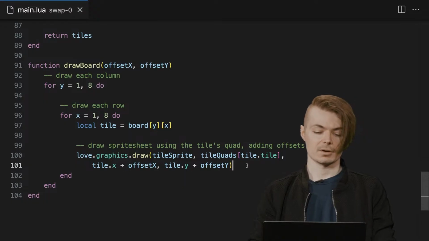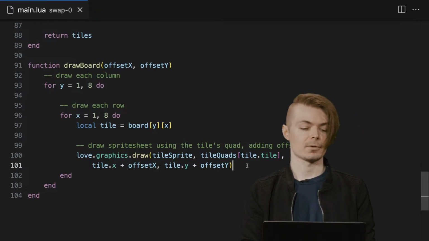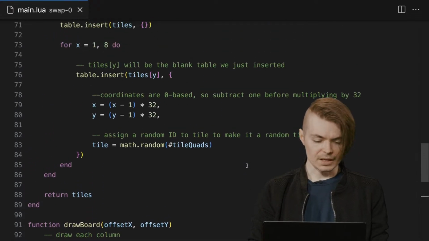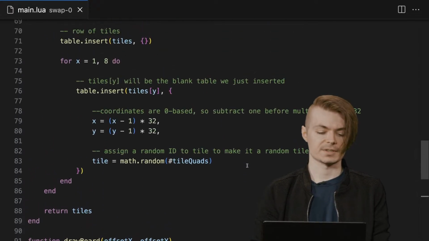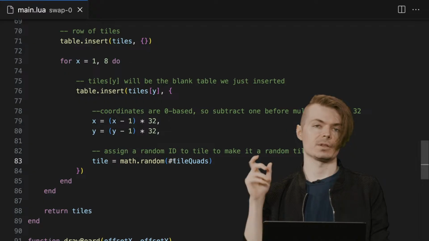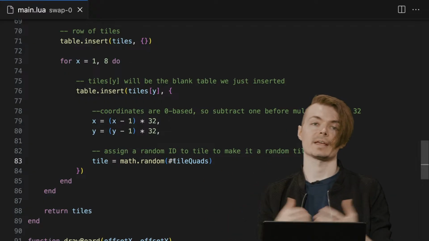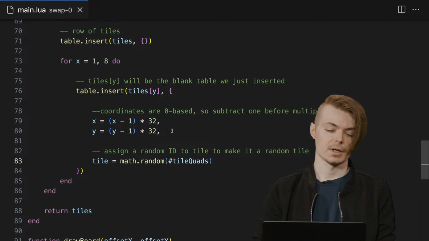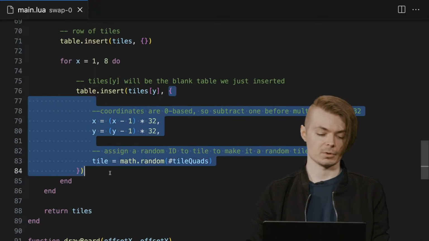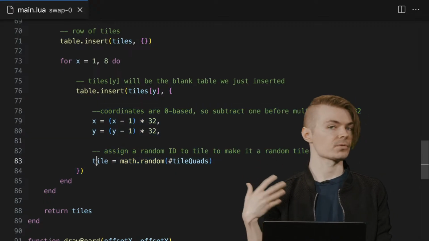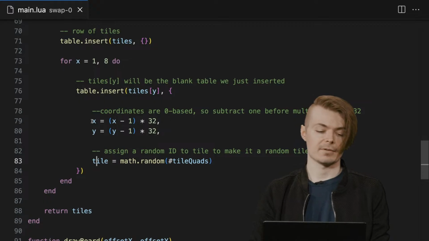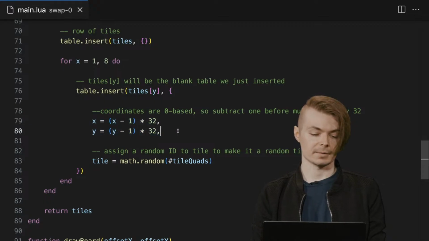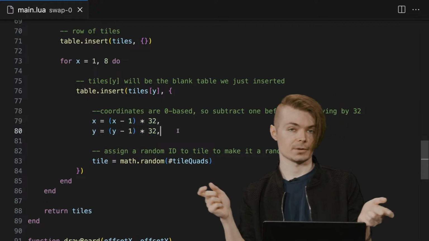So overall pretty simple right now. The only difference is that rather than the ID just being the only thing we're storing, we're also storing everything as within a table right here. So we have an actual full table within which the tile itself is preserving that ID, and then we have an x and a y coordinate because we do need to draw these tiles.